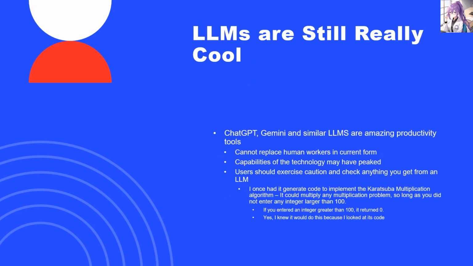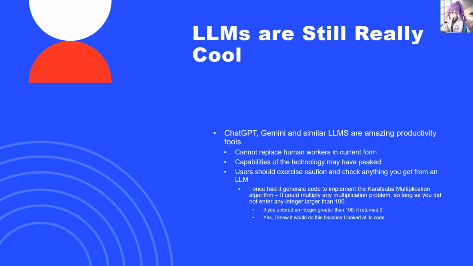I do not want the viewer of this video to walk away with the idea that I hate large language models. I don't. I think they're really cool. I think they're the closest we have gotten to producing something that can pass the Turing test. But remember that ChatGPT, Gemini, and similar large language models may be amazing productivity tools, but, and tech bro CEOs take note, they are not capable of replacing human workers in their current form.